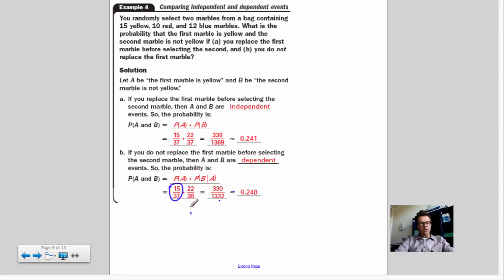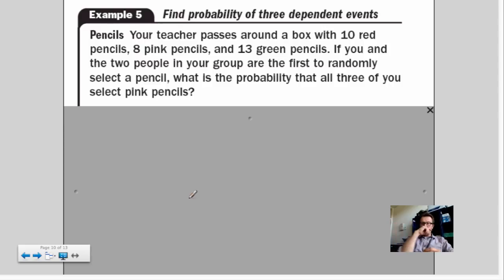But check out this 36. Why does this drop? Because you're holding a yellow. You said, oh my God, I got a yellow. There are still 22, because those are all the non-yellows. But this number goes to 36, and that is tricky. Let's do one more.